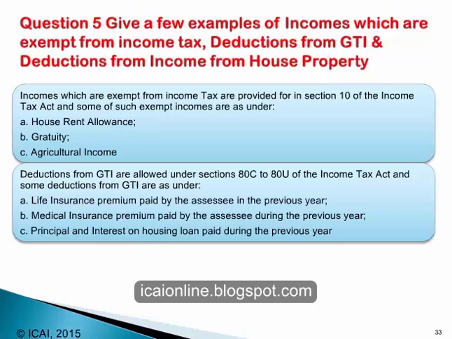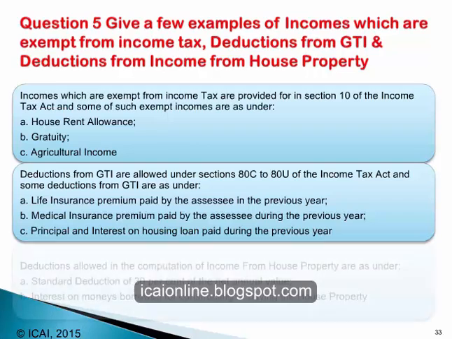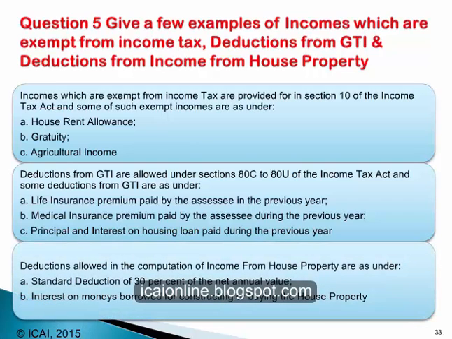Deductions from gross total income are allowed under Sections 80C to 80U of the Income Tax Act, and some deductions from gross total income are as under: life insurance premium paid by the SSC in the previous year, medical insurance premium paid by the SSC during the previous year, principal and interest on housing loan paid by the SSC in the previous year. Now, these are examples of deductions allowed from the gross total income of an SSC in the computation of his total income. Now, deductions which are allowed in the computation of income from house property are standard deduction of 30% of the annual value, interest on monies borrowed for constructing or buying the house.